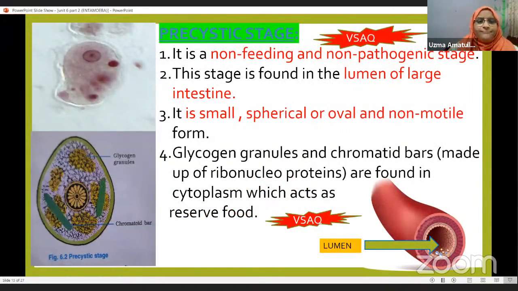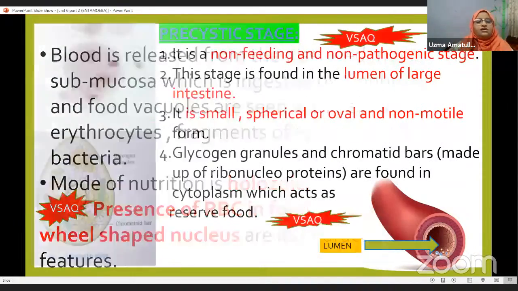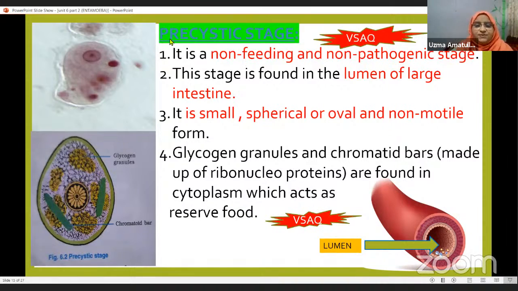Next is the pre-cystic stage. Now pre means before, and cyst means the formation of the resistant membrane. Here the pre-cystic stage, you can see in this picture, is somewhat spherical or oval in shape. And this is how we see this stage in the microscope, the pre-cystic stage, this one.